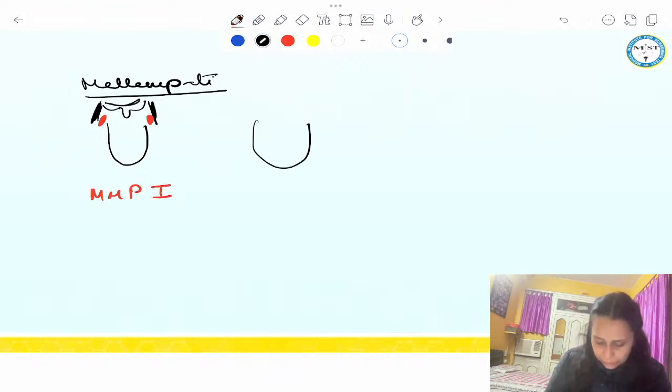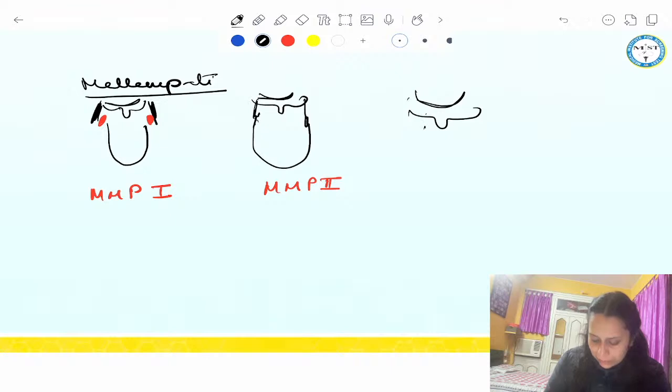If this is the tongue and the tongue is a little bigger, I can see the hard palate, the soft palate, the tonsillar pillars, but the fauces are hidden behind the tongue. Then I write Mallampati grade 2. Now guys, this is the hard palate, this is the soft palate, right? And the tongue is now big enough that it is even obscuring the tip of the soft palate. Then it is Mallampati grade 3.